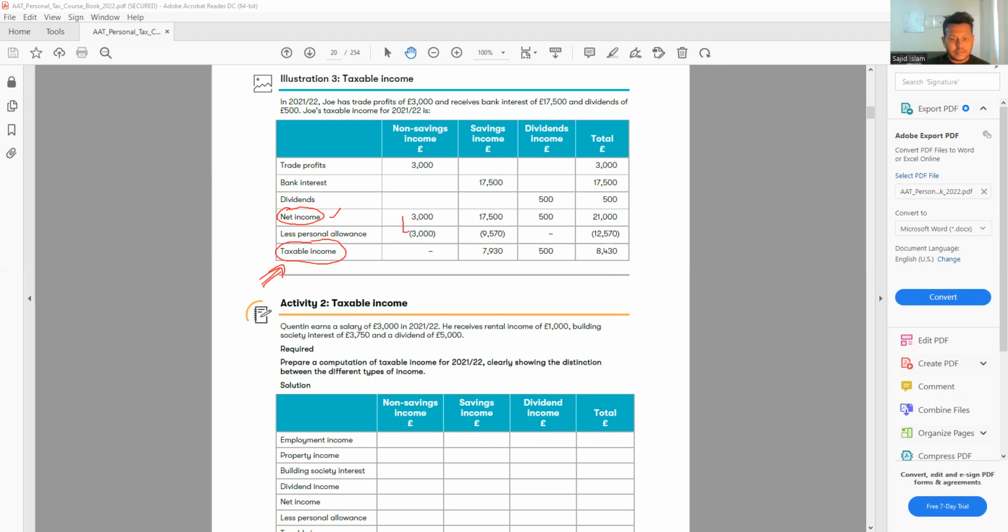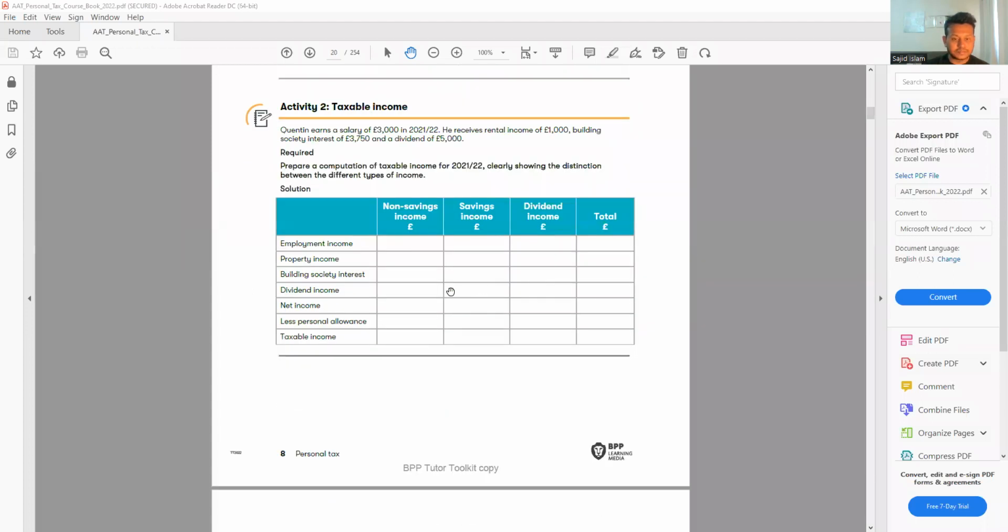All right, so let's have a look at the next one. The next one, we have a taxable income. So let's have a look. The question says Q earns a salary of 3,000. So we understand salary is non-saving. Non-saving is very easy to understand.